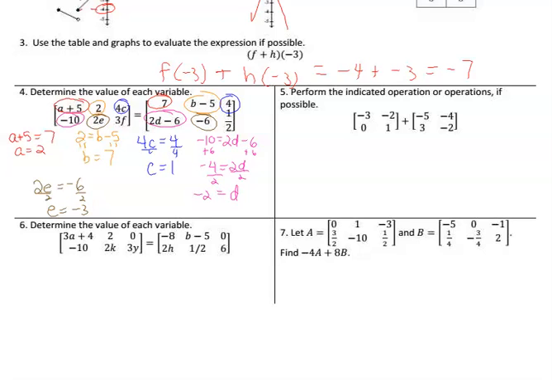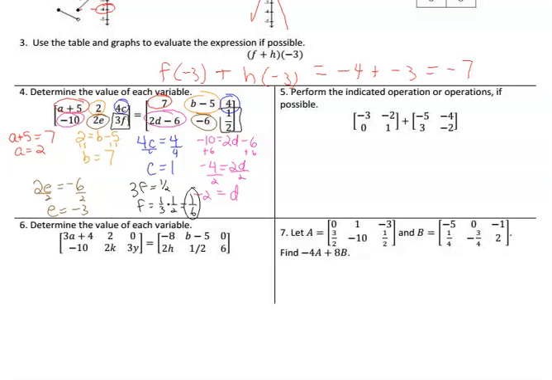And the last one, 3f has to equal 1/2. 3f equals 1/2, so we have to divide by 3. Well, dividing by 3 is the same thing as multiplying by a third. So 1/3 times 1/2 is 1/6. So f was 1/6.